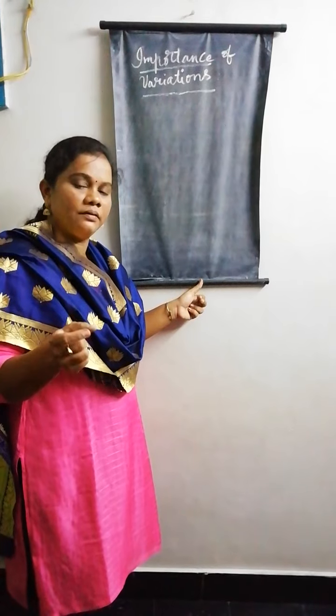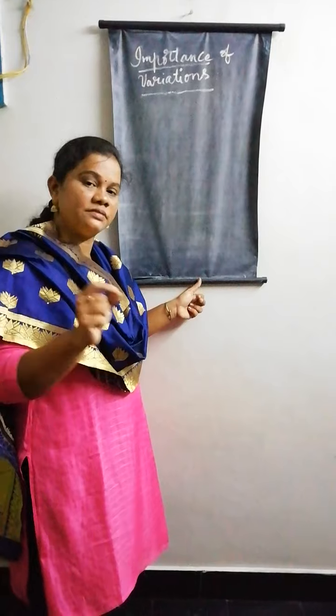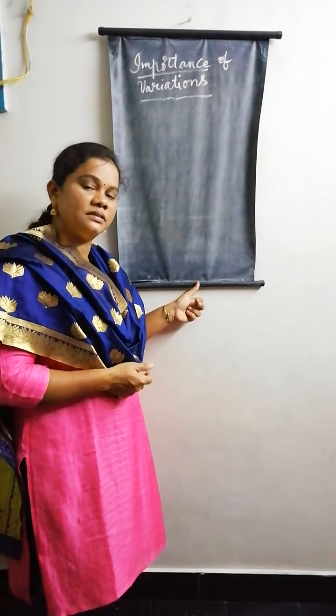A number of times the board is asking a question regarding these variations. Variations may not be helpful for an individual, but they are very much important to a species. Justify the statement. I repeat, variations may not be helpful for an individual, but they are very much important for a species.